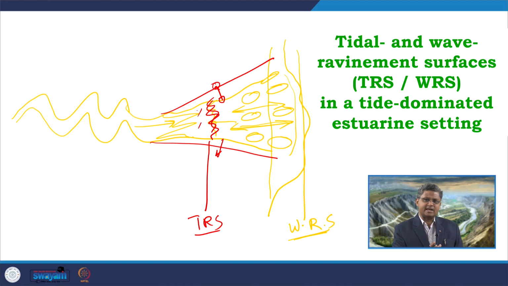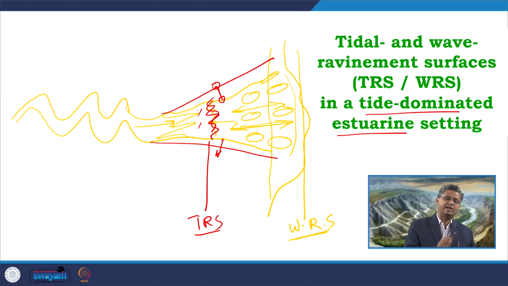So, again in this case when we are looking at a tidal refinement surface, that can be completely distinct when we compare that with respect to a wave refinement surface in a tide dominated estuarine setting. And when we are comparing this tide dominated estuary with a wave dominated estuary, the distribution of the facies types, the nature of the depositional systems above and below these surfaces are completely different.